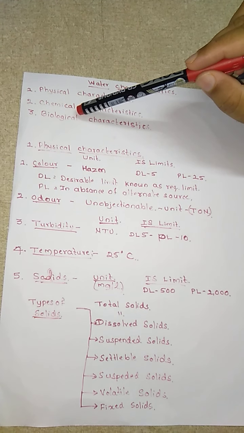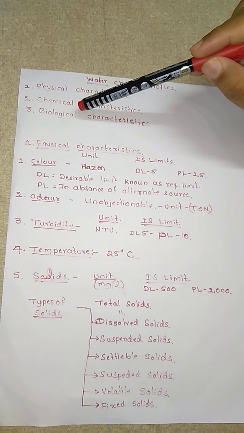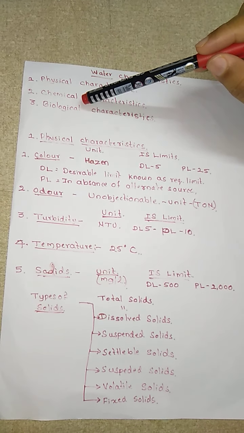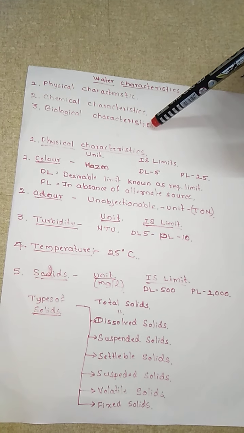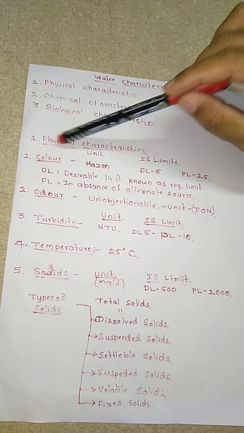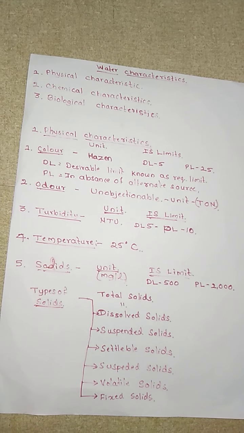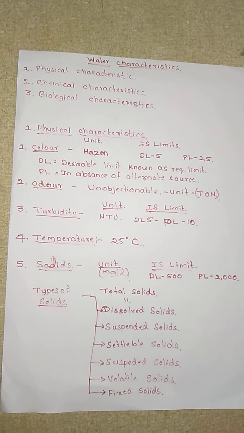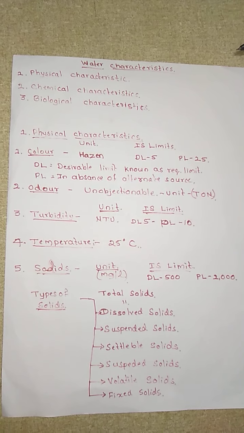Then the biological characteristics. The water gives shelter to various kinds of microbes in it, and due to those microbes, the water has some biological characteristics. Together, all these characteristics develop the water's properties, and they are included in the BIS standard limit.